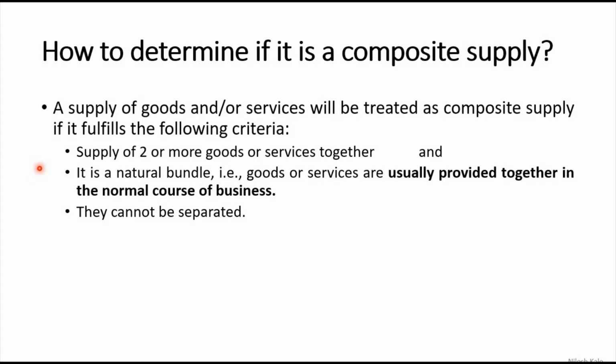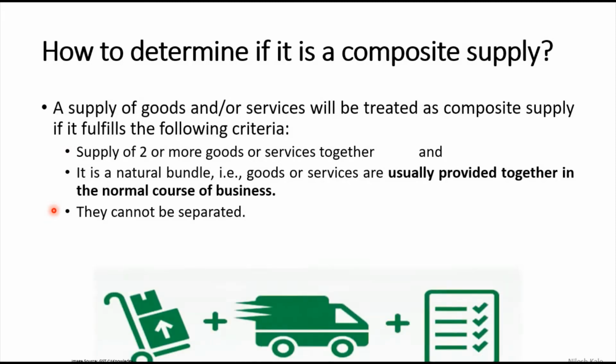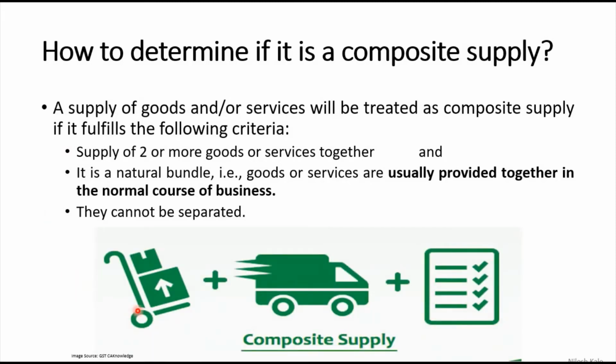How to determine if it is a composite supply? These are the 3 conditions, criteria that we have just now learned, right? Look at this combination. There are goods, okay, these goods are loaded in a truck, and this goods carrier is involved in transportation of these goods. And in this transportation we have taken insurance, and therefore it is a composite supply. What is our primary motto? Primary motto is transportation of these goods.